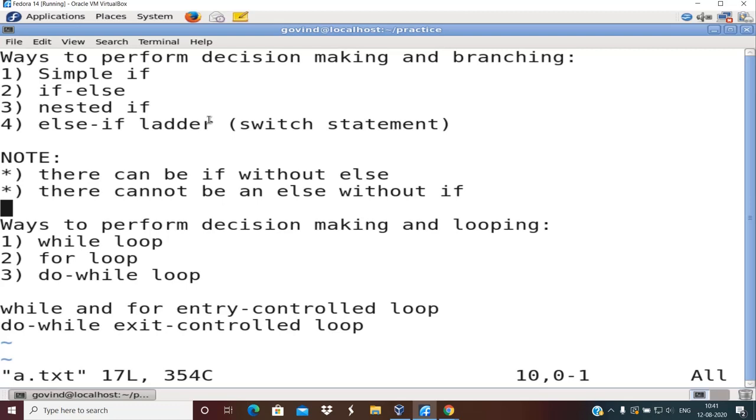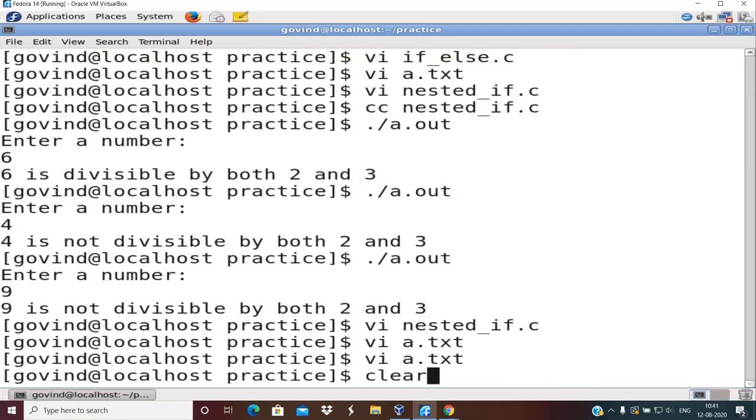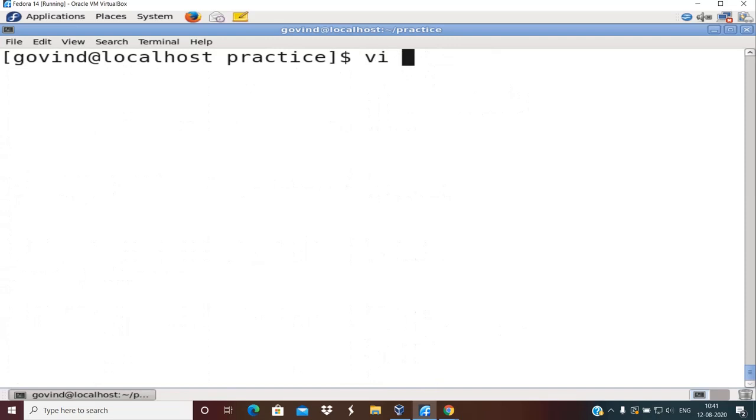Okay, so we'll just not take that example as is. We will learn how to use else if ladder. That will be the focus. Okay, so proper definition is not the actual focus. Learning the syntax is the focus, right? So we'll see why it is called a ladder and why it is referred to as an else if, right? So I'll come out of this file, create one more file, call it